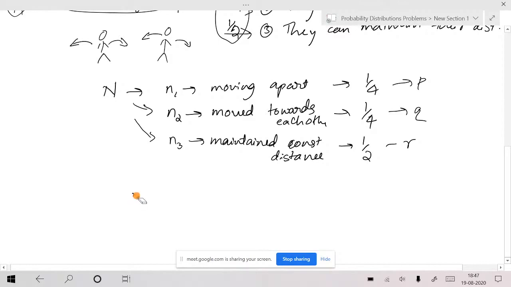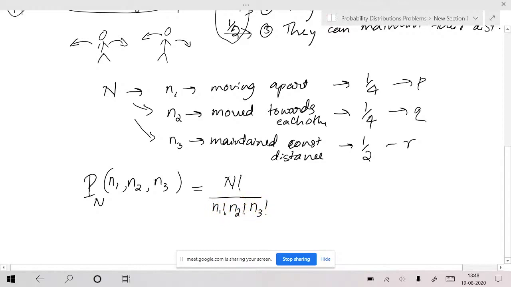Now look here. The probability of getting n1 steps so that they move apart, n2 steps that they move towards each other, and n3 simultaneous steps that they maintain constant distance, out of a total of n trials, is given by the trinomial coefficient: n factorial divided by n1 factorial, n2 factorial, n3 factorial.